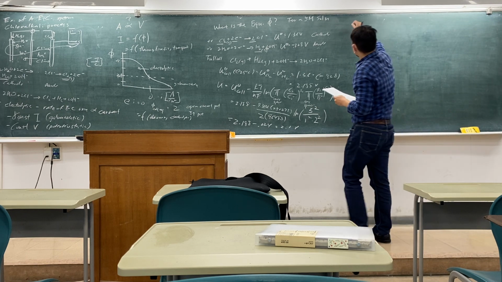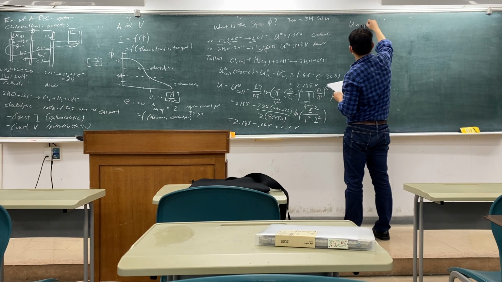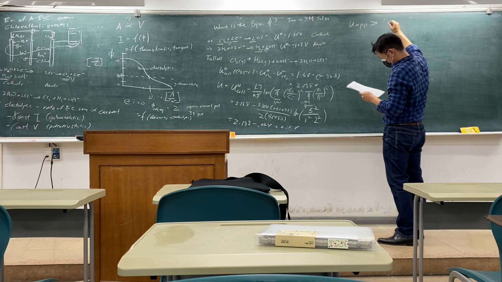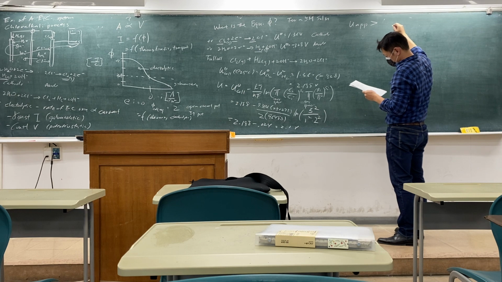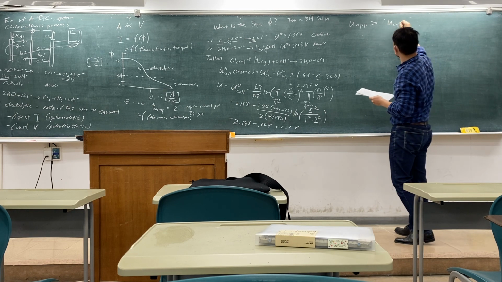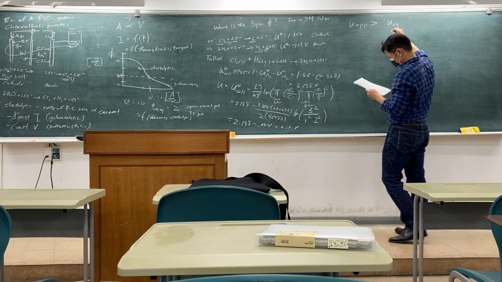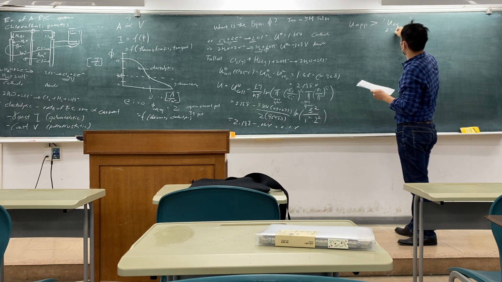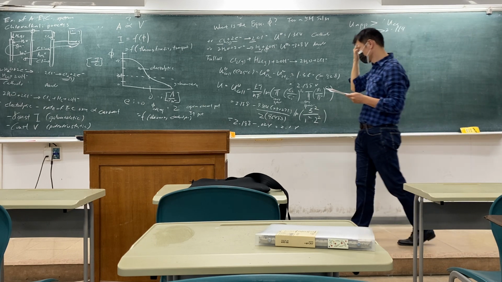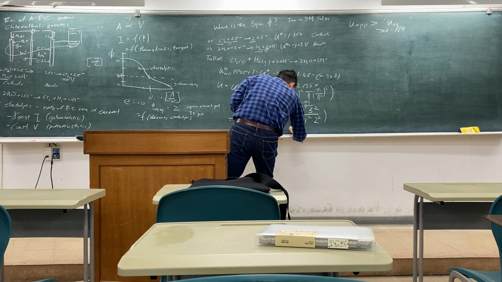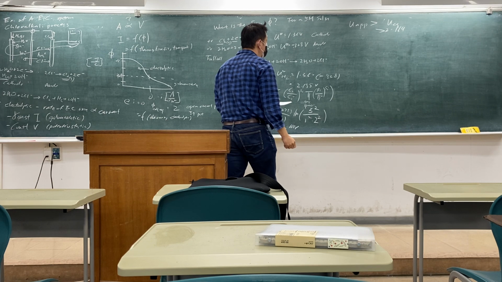So the U that you apply, okay, gotta be greater than the U equilibrium, okay, which is greater than 2.164, okay. It has to be greater than 2.164, okay.